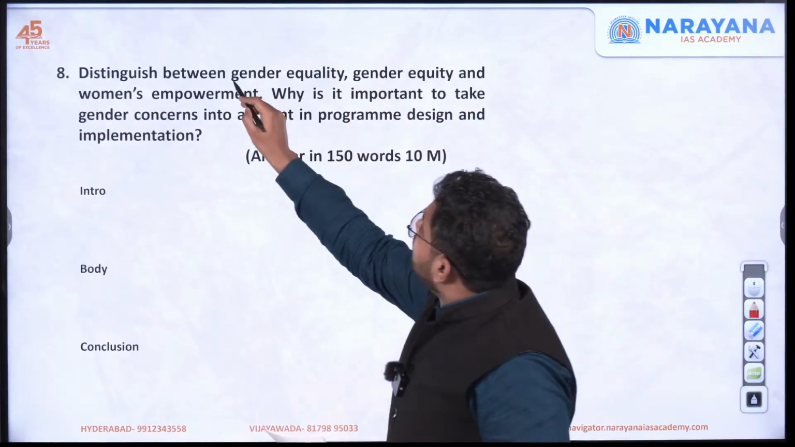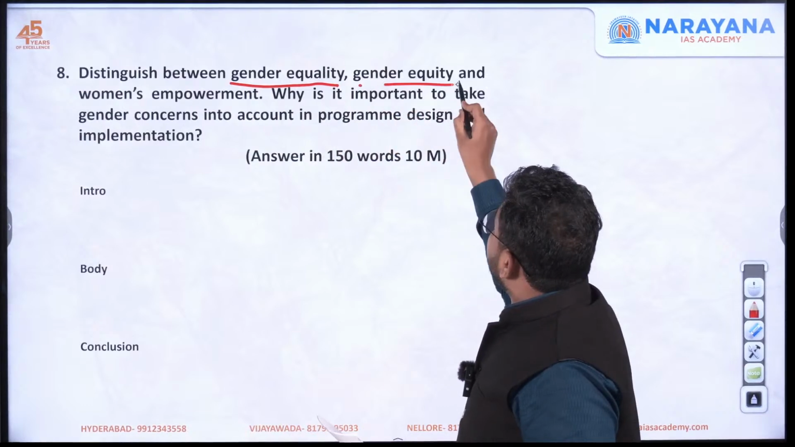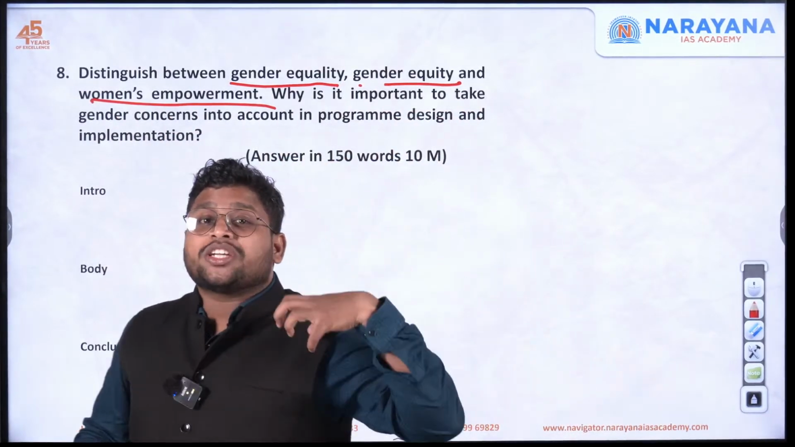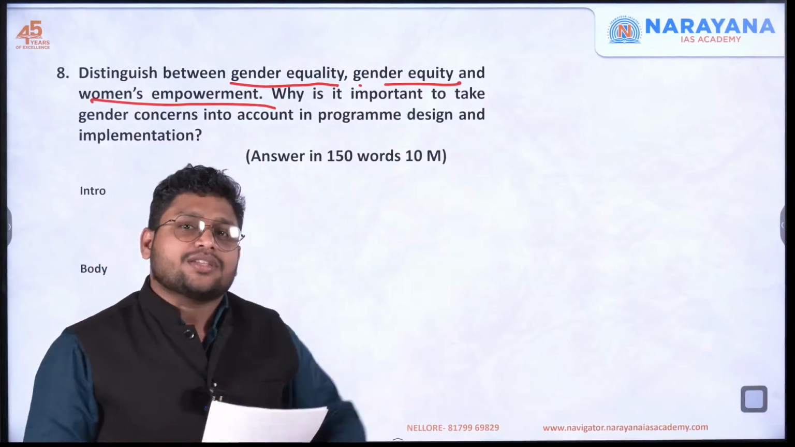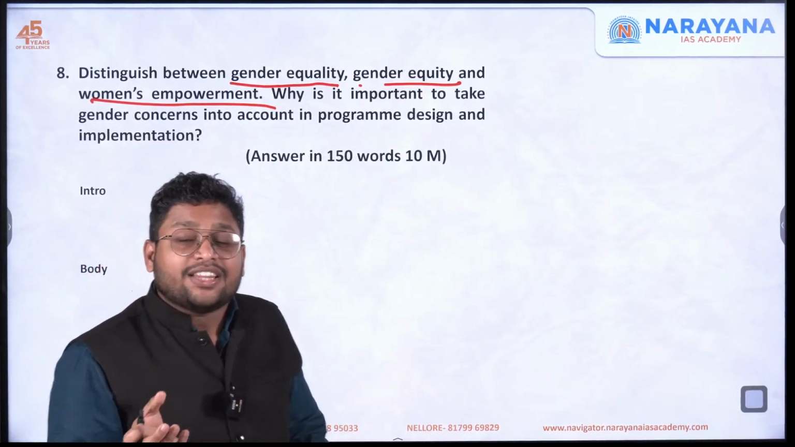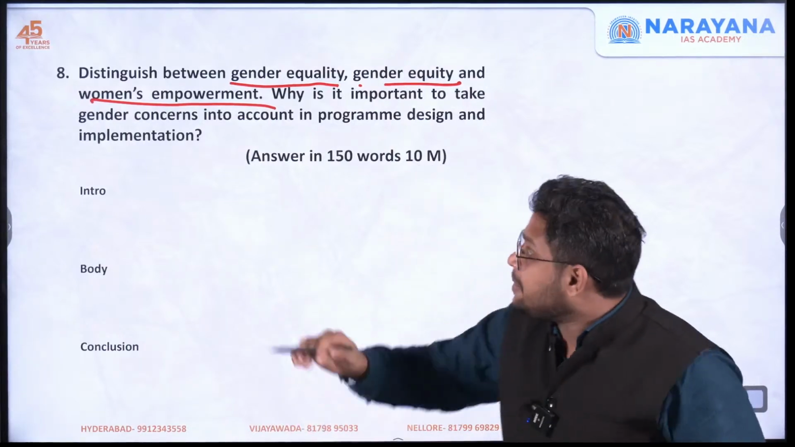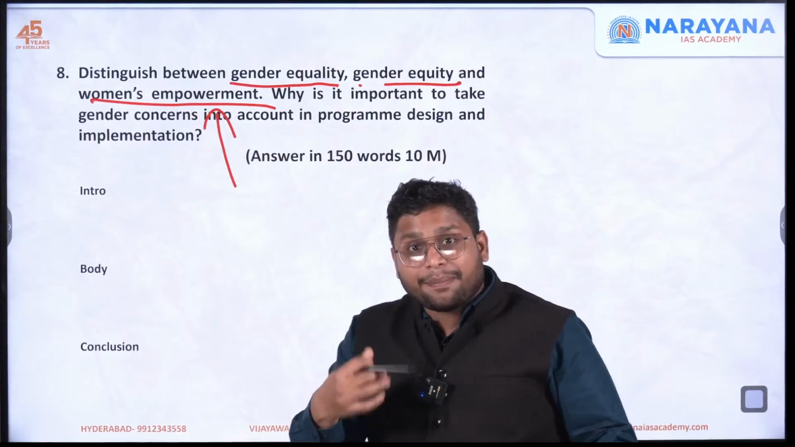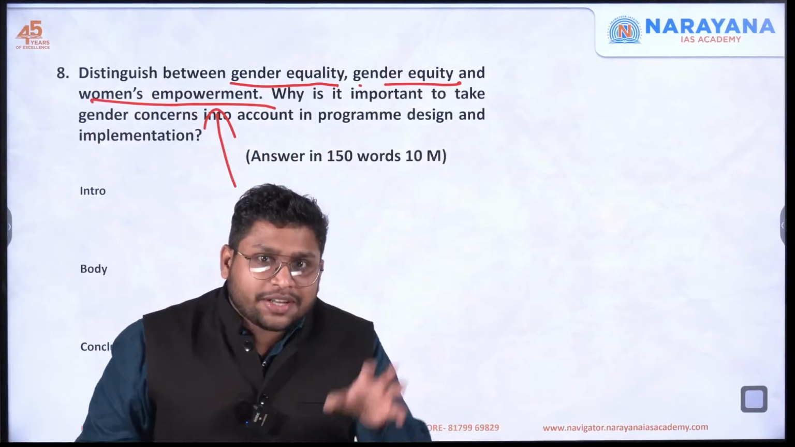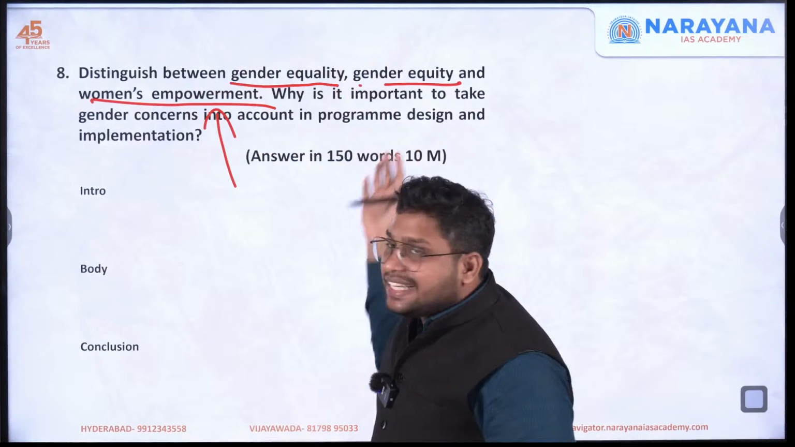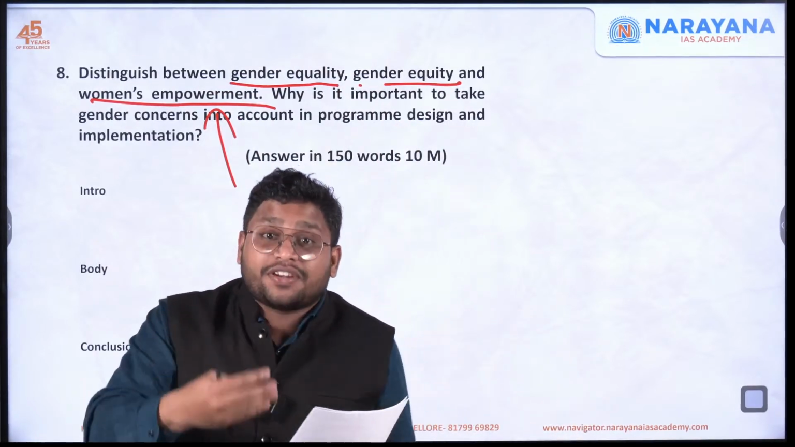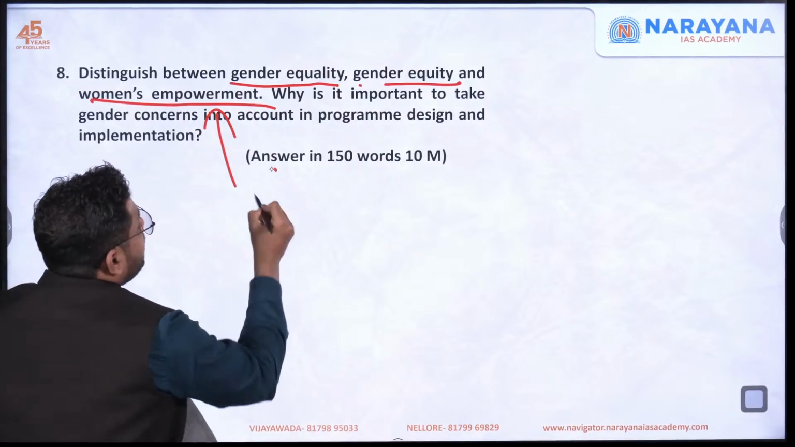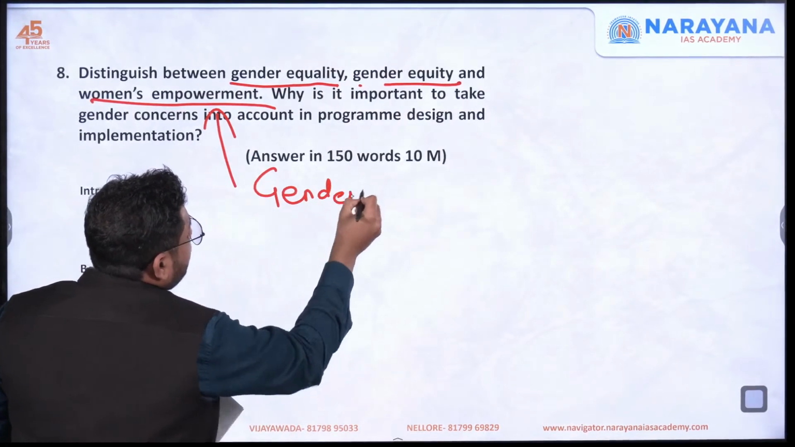Now here there are three terms: gender equality, gender equity, women's empowerment. First of all, you are supposed to show the relationship between these three. Just like we earlier had governance, then we started doing good governance, similarly there is a trend in which we can observe how we are leading towards women empowerment. So in the introduction itself, start by defining these things and showing the differences between them. You can even draw a diagram showing that this is gender equality.